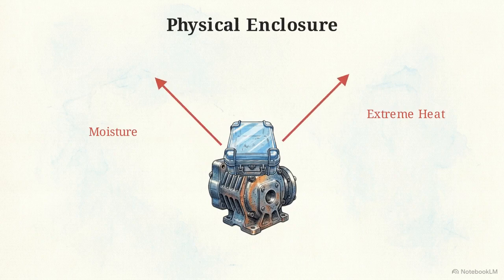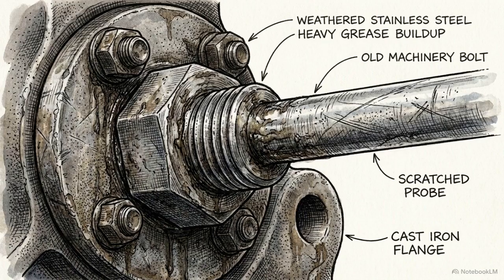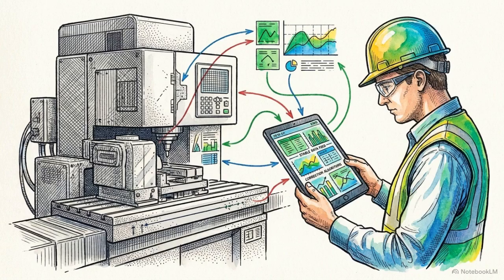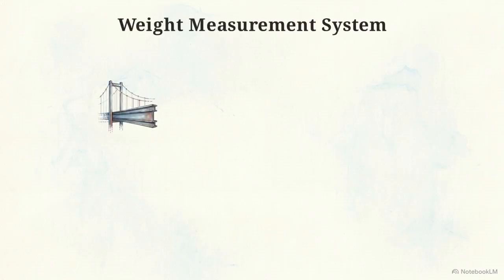Technique 3 physically encloses the transducer in a temperature-controlled housing. The perfect, error-free sensor does not exist. Reliable engineering means anticipating these environmental limitations and actively designing management systems to control them. Let's apply this logic to a completely different measurement scenario.